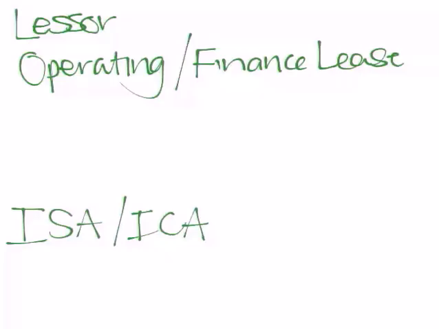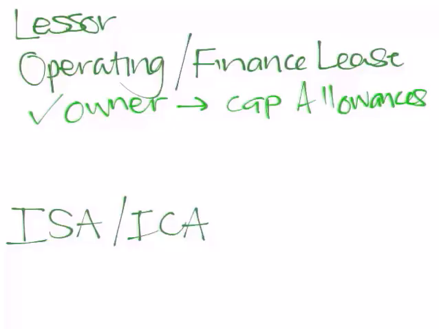What about the lessor? In the case of an operating lease, the lessor is the owner. Therefore, they will be entitled to those capital allowances. Obviously, depending on what the lessee is using those assets for that are under either an operating or a finance lease. In the case of an installment sales agreement or an installment credit agreement, the lessor is not the owner and will therefore not be entitled to claim any capital allowances.